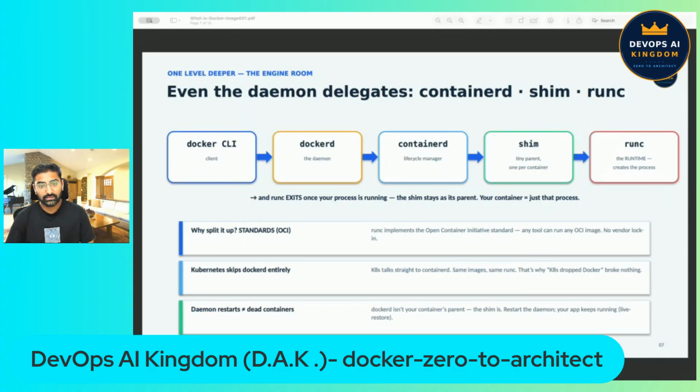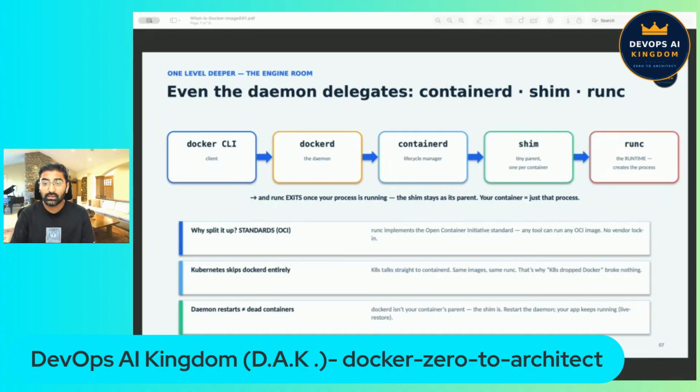It works like this. When the daemon, dockerd, receives your command to run a container, it hands the job to a program called containerd. The only job of containerd is managing the container's life cycle, meaning create it, start it, stop it, and delete it. Then containerd starts a tiny helper process called a shim, one shim for every container. And the shim calls the final runner, a program called runc. Runc is what we call the runtime.